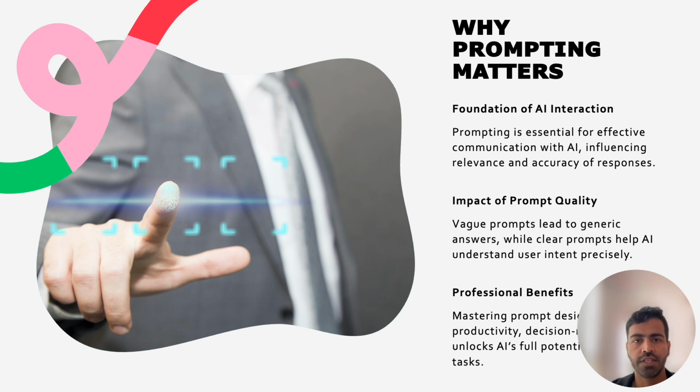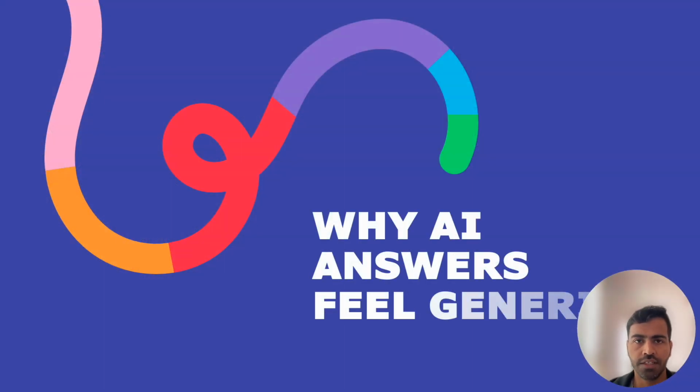In professional settings, this skill saves time, improves productivity, and enhances decision making. By mastering prompt design, users can unlock the full potential of AI tools for tasks such as writing, analysis, planning, and problem solving. Let's understand common causes of generic responses from AI in upcoming slides.